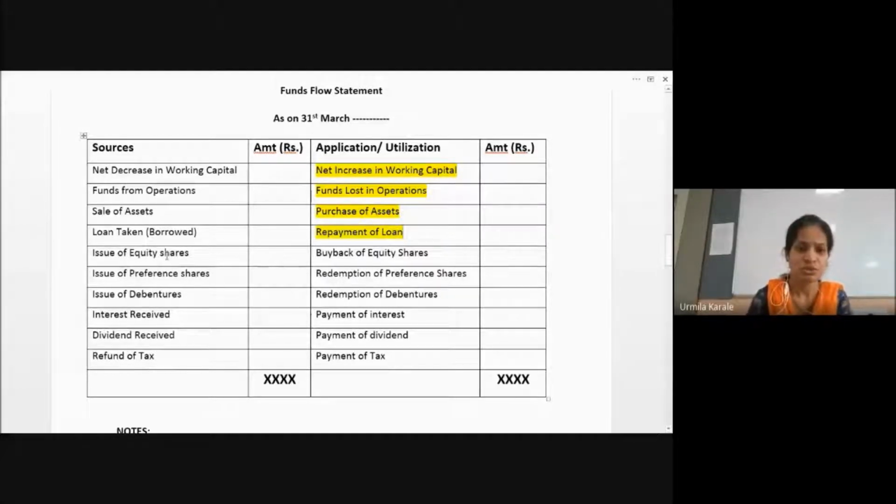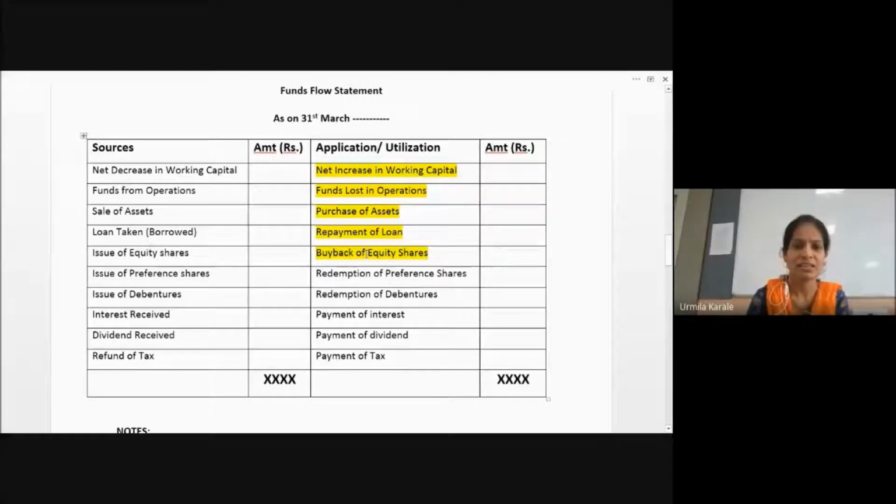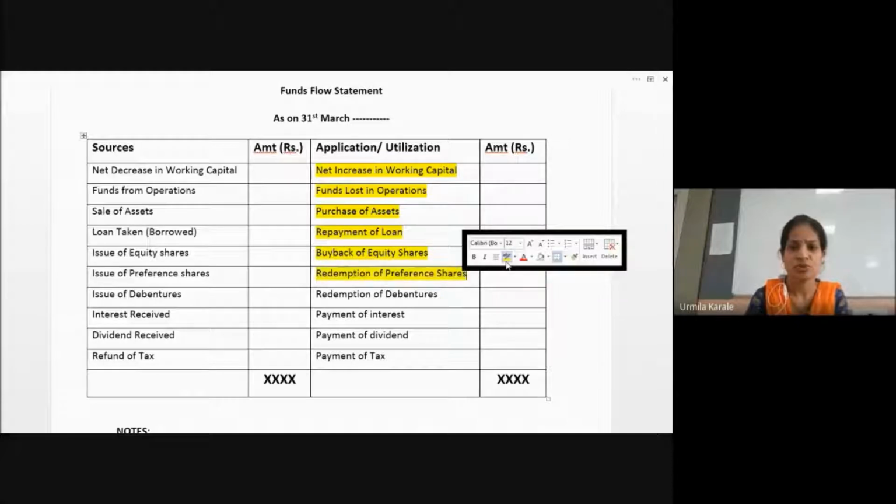So if I am issuing the equity, I may buy back the equity share. Very rarely it is done, but with a buyback, I'm reducing the capital. Capital has reduced, then it may have happened that I have paid for it and I have reduced the capital. Same way, preference share capital, you may have reduced by redeeming them. So either issue of preference you will find or redemption of preference you will find.